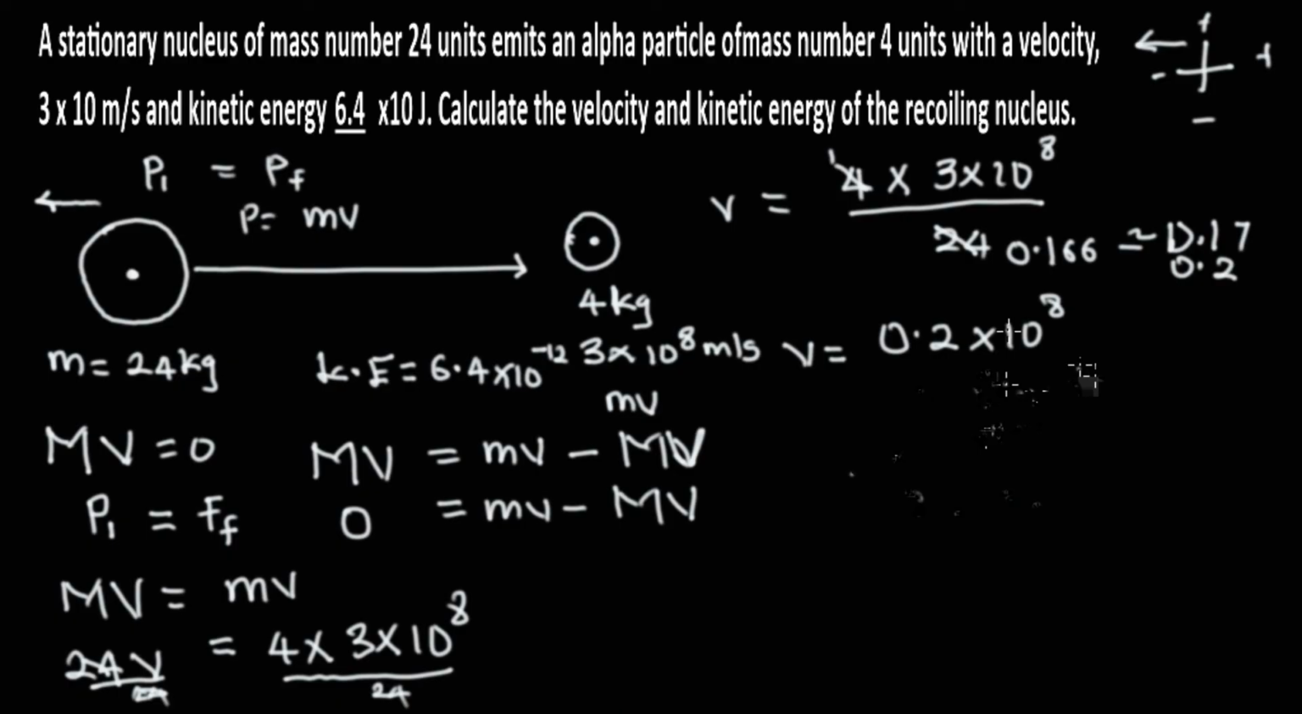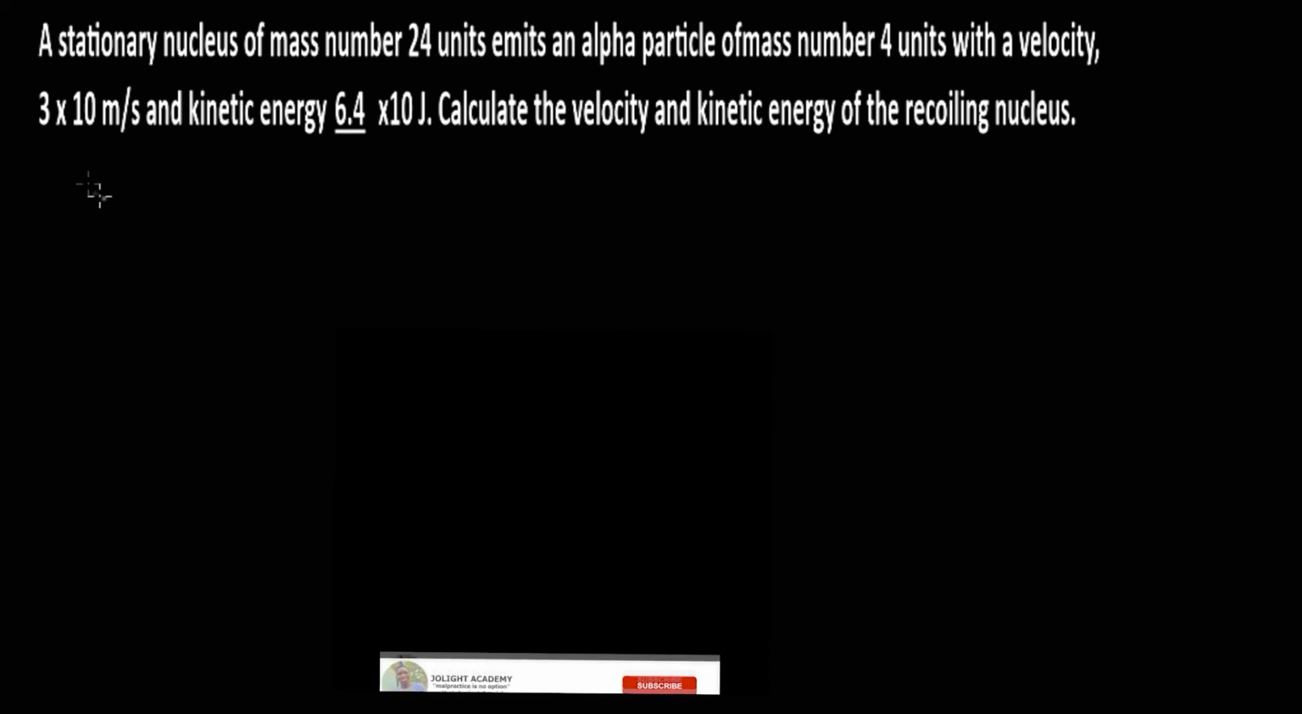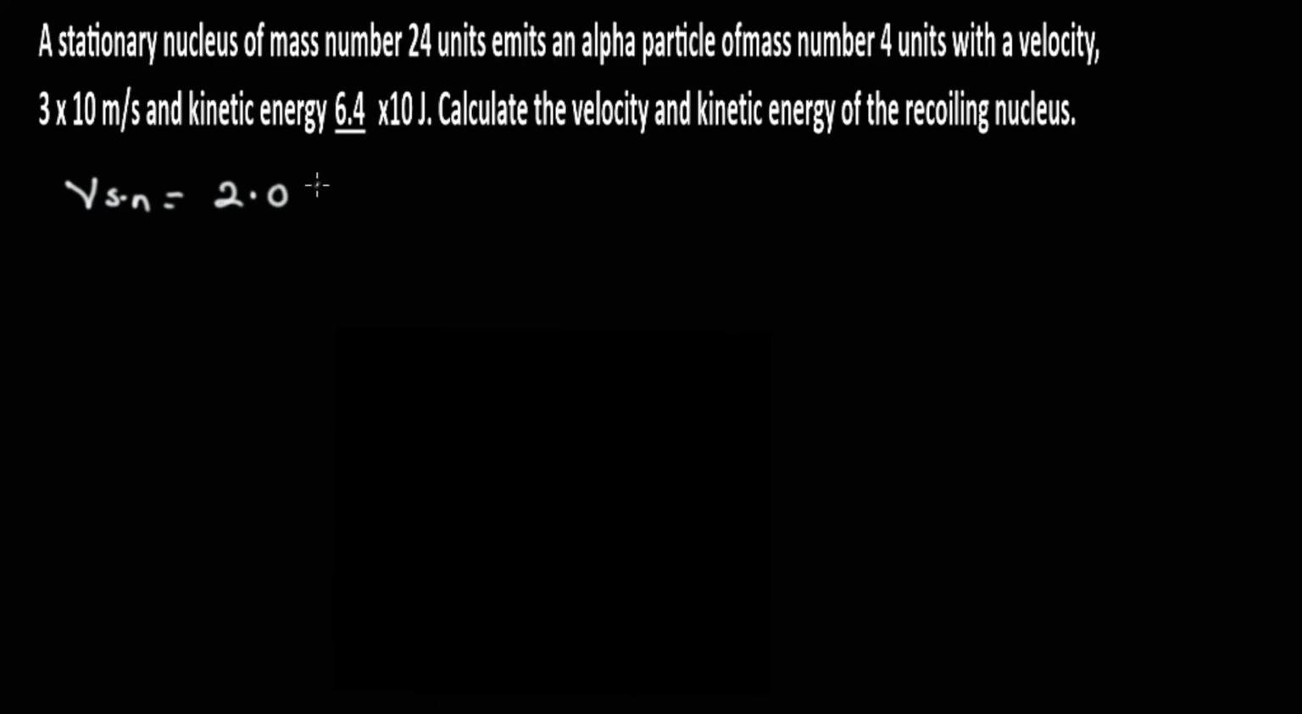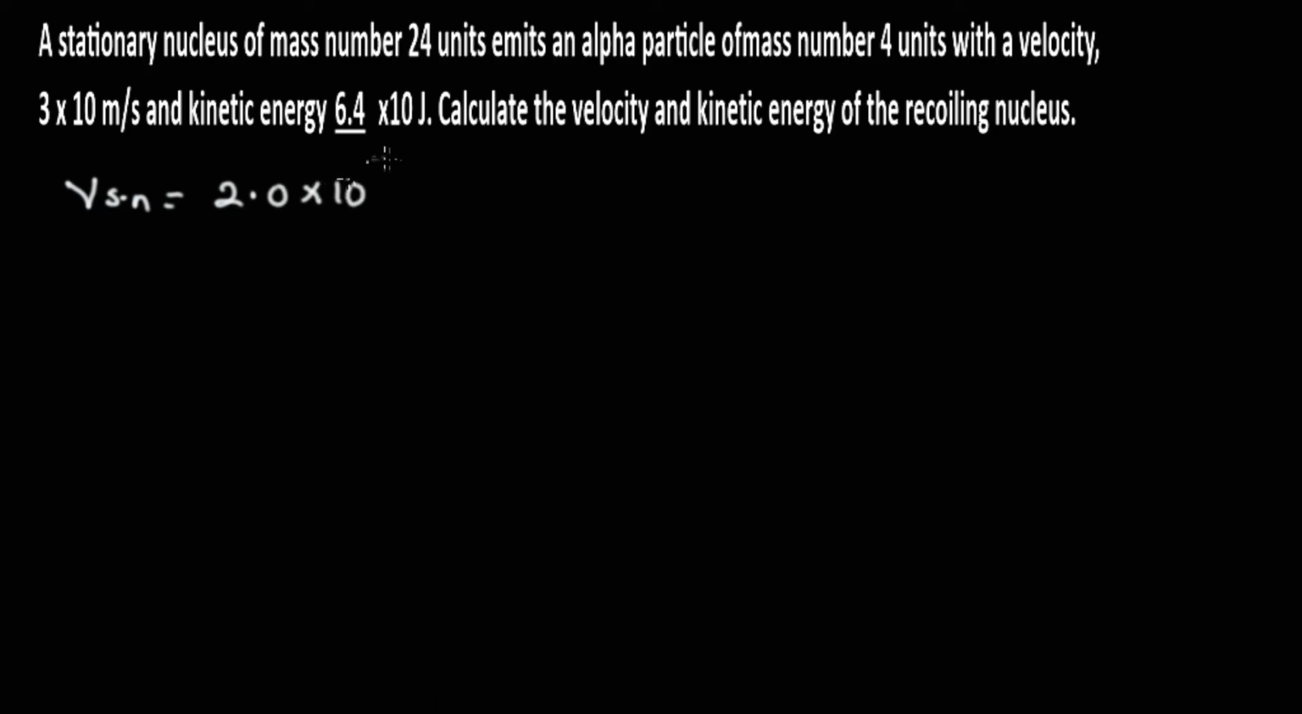That is the velocity of the stationary nucleus. Now since we now have that the velocity of the stationary nucleus is given as 2.0 times 10 raised to the power 7 meters per second, next question is to calculate the kinetic energy. Let's calculate the kinetic energy of the recoiling nucleus. Now this is what will happen.